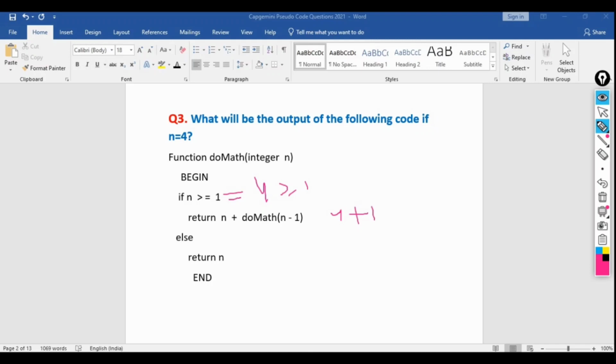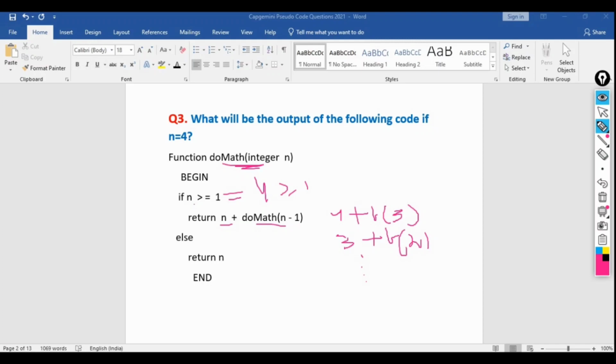So we are passing n minus 1. 4 minus 1 equal to 3. That means here we are calling this do math function again, and this time we are passing the value 3 inside this do math function. So again it will execute this part. Begin, if n greater than 1, return, it will again return us 3 plus f, or the function do math of n minus 1. So this time what will be the argument we are passing inside this do math function? F of 2. So like this it will go up to n equal to 0.